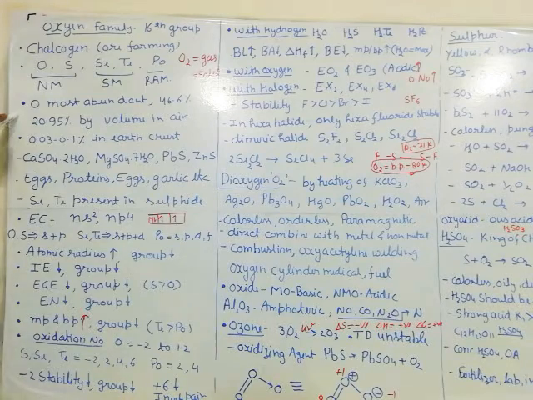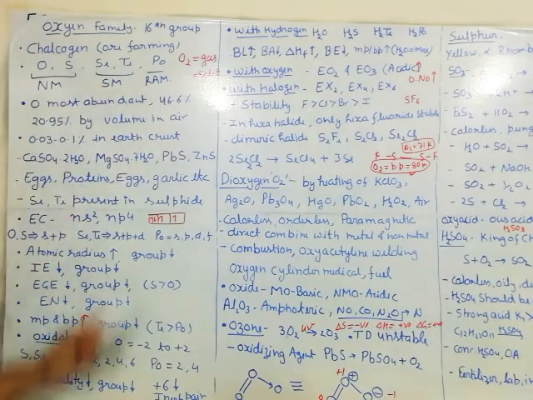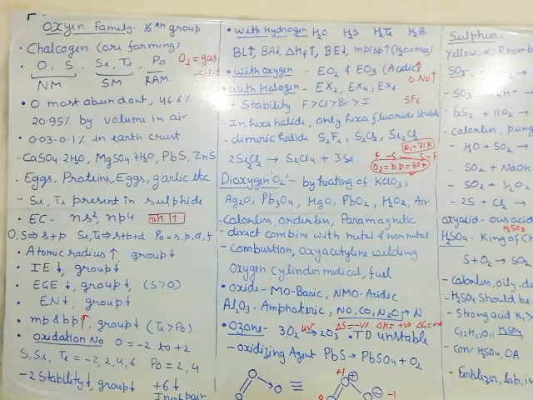Oxygen is the most abundant element of this family, as well as the most abundant element present in the earth crust. The percentage of oxygen is almost 46.6% in the earth crust, and it is also present in a sufficient amount in the air. It is 21%, almost 20% by volume in the air.